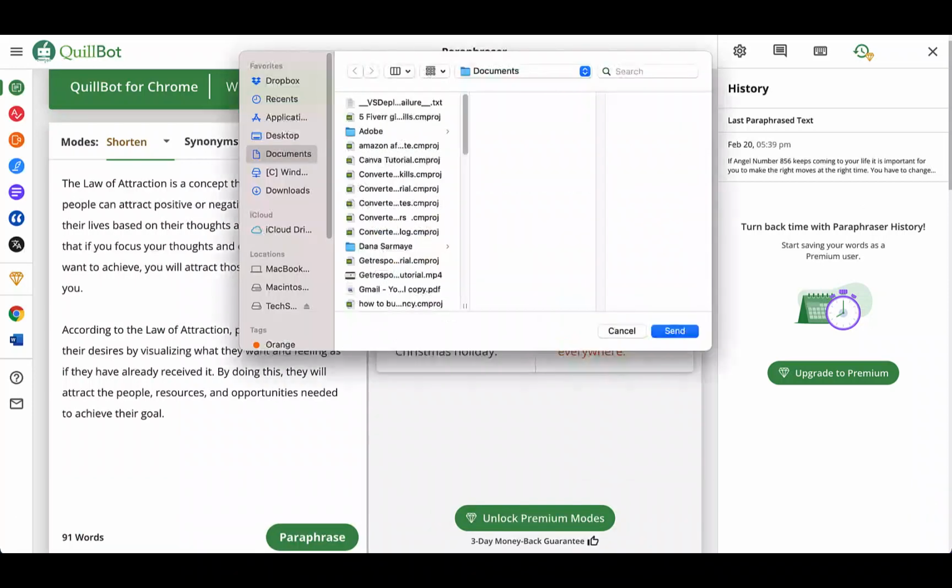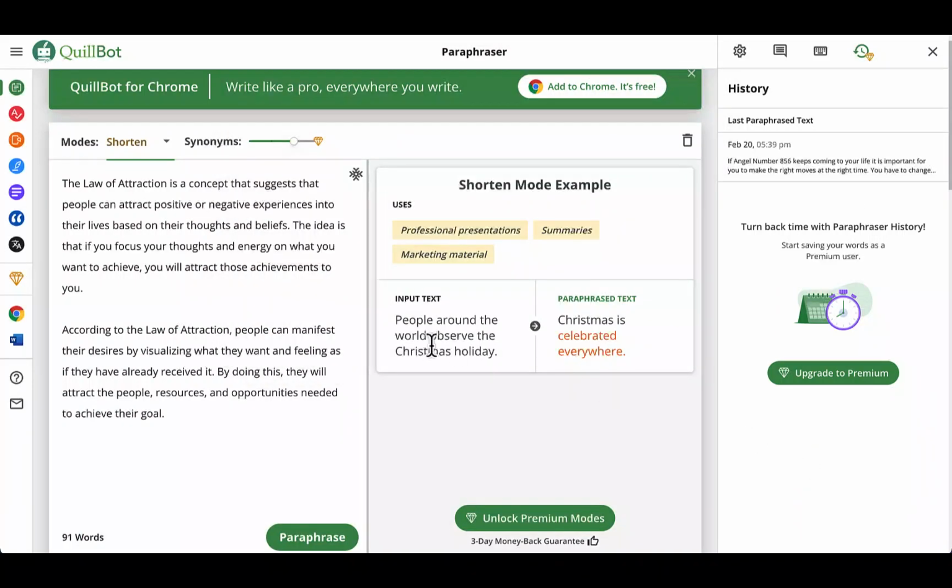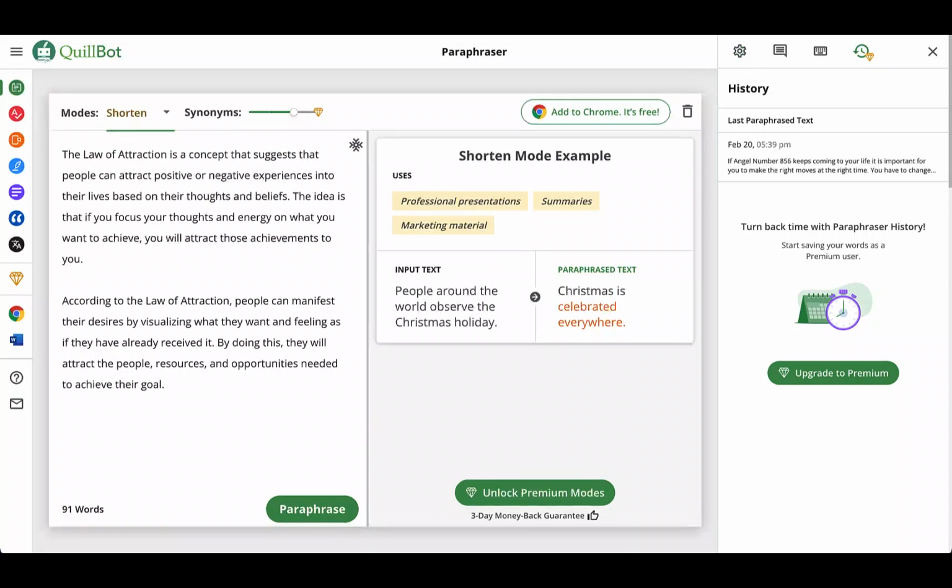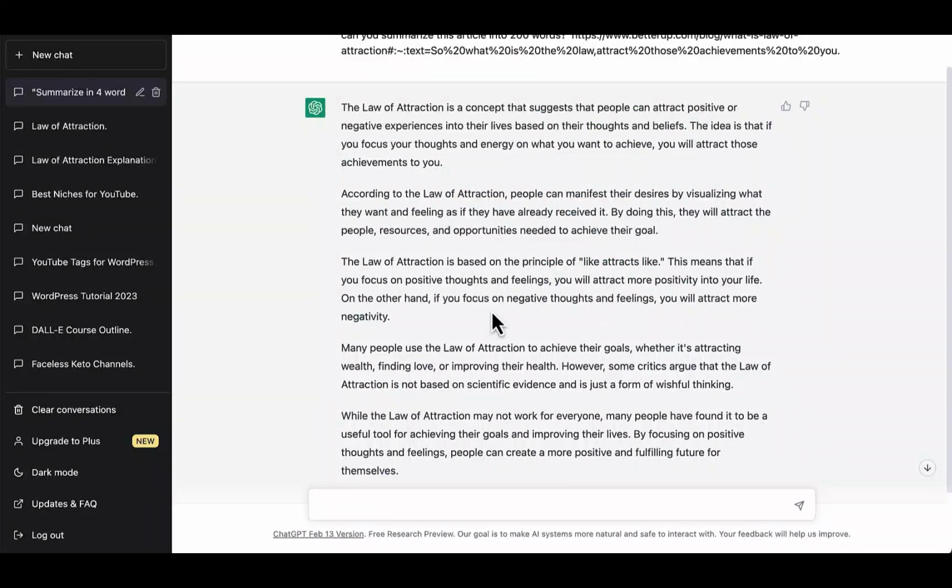So this is one of the methods that I can use to come up with the new content, or I can go back to ChatGPT and ask ChatGPT to paraphrase it and make it a little bit more friendly. So what I'm going to do, I'm going to say, can you paraphrase this to sound more friendly and casual.